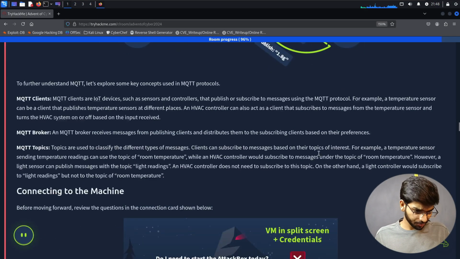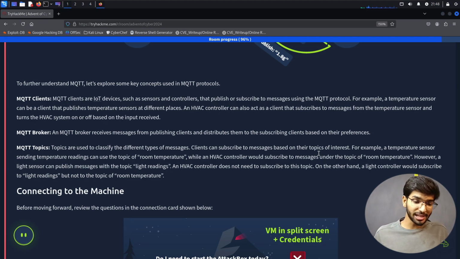Okay, so to further understand MQTT, let's explore some key concepts used in the MQTT protocol. MQTT clients are IoT devices such as sensors and controllers that publish or subscribe to messages using the MQTT protocol. For example, a temperature sensor can be a client that publishes temperature readings at different places.